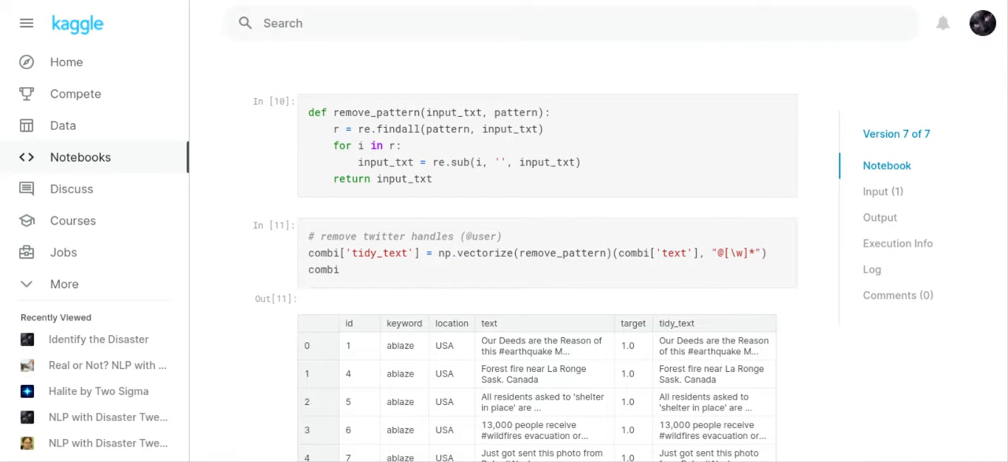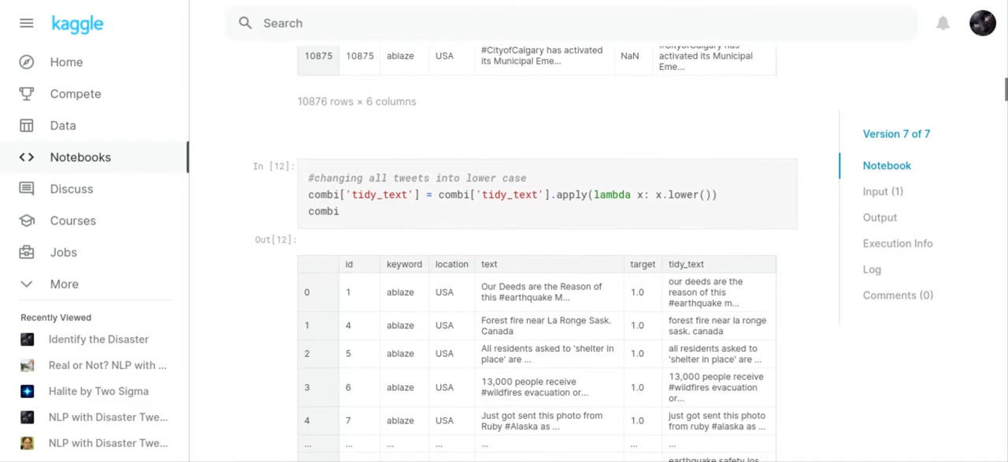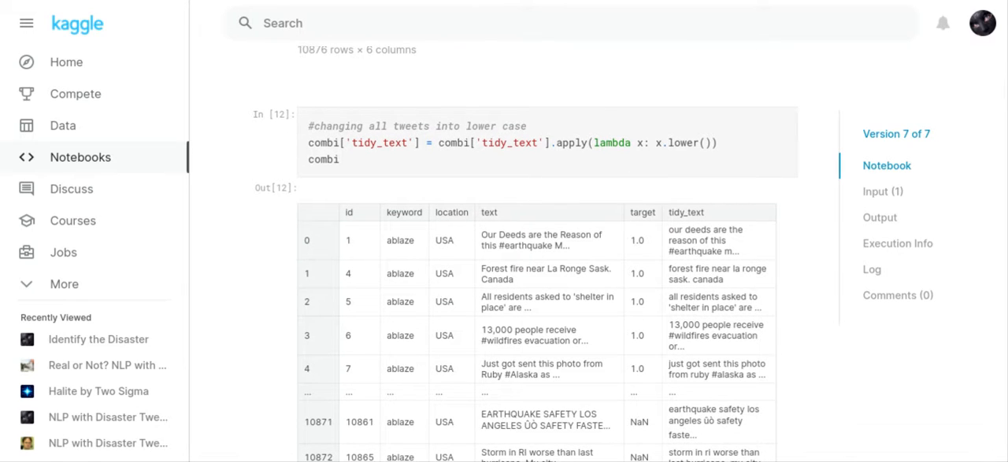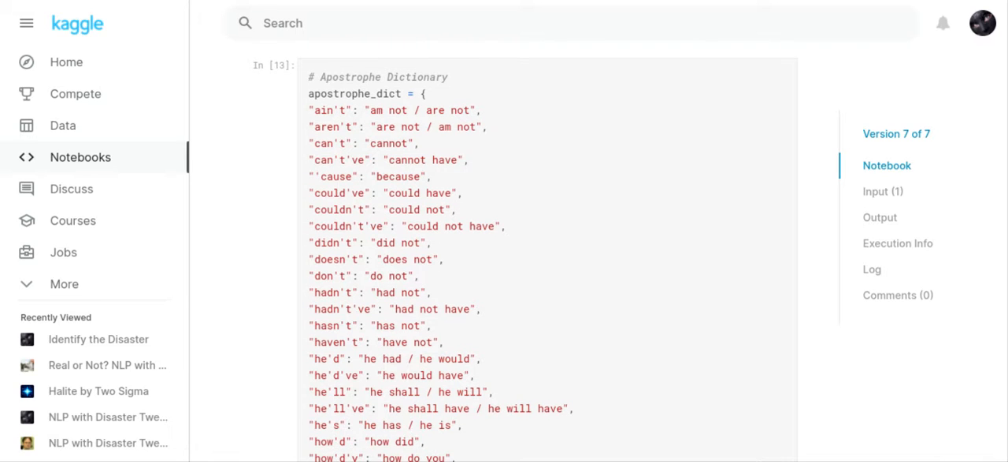I defined a function to remove certain parts of the tweet to help clean it up. So we removed the Twitter handles because they didn't mean anything, because everything just said @user. We changed all the tweets to lowercase. So we've got our apostrophe dictionary. Any words with apostrophes, the apostrophe had been taken out and the two combined words had been put in.